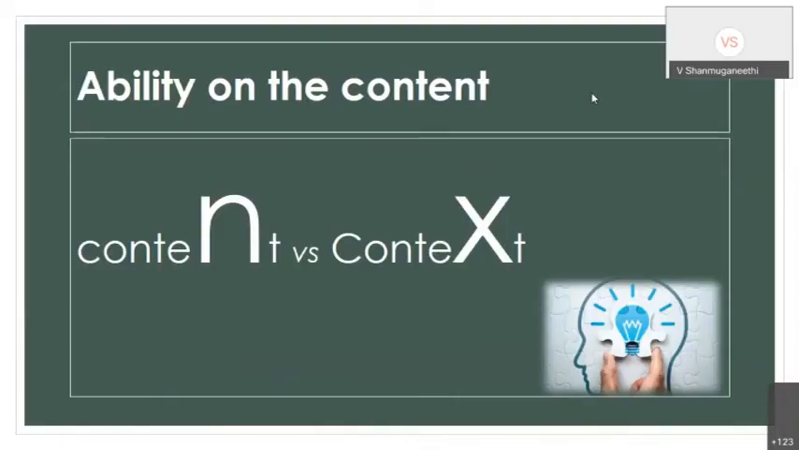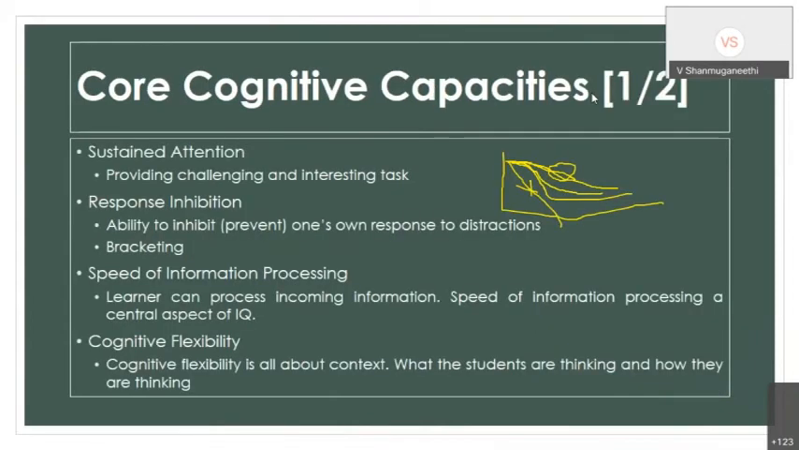That is the ability of connecting the content with the context. This is very much important, as we have discussed in detail. Then the second thing I told you: whenever we are talking about connecting the content with the context, the cognitive ability of the individual is very much important. When we talk about cognitive ability, we say sustained attention, then inhibition, then bracketing, all the things we have discussed.